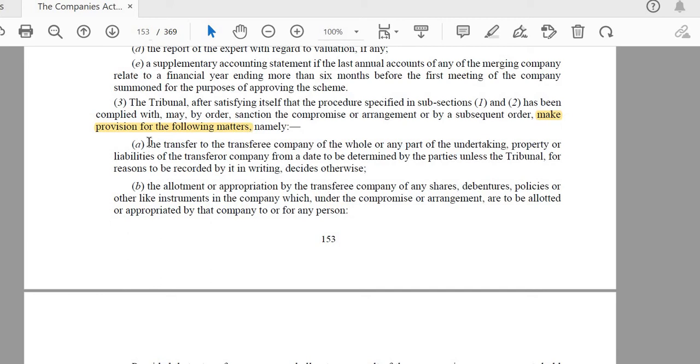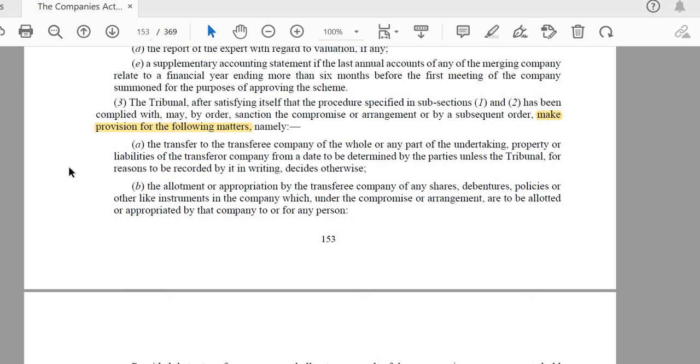What are the provisions? Transfer to the transferee company of the whole or part of the undertaking, property and liabilities. Here, the transferor is the company which is seeking the merger or amalgamation, and the transferee is the company in which this company is being merged or amalgamated.